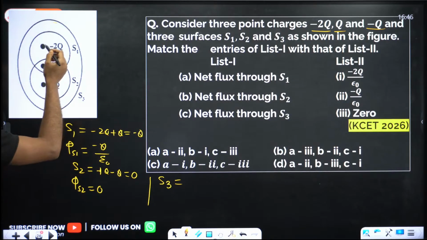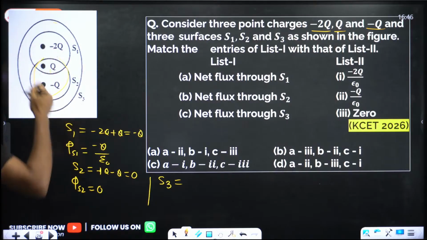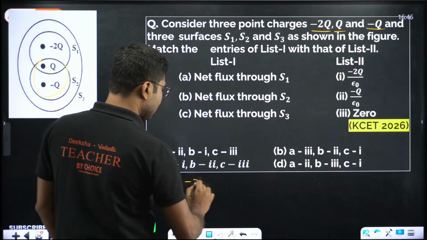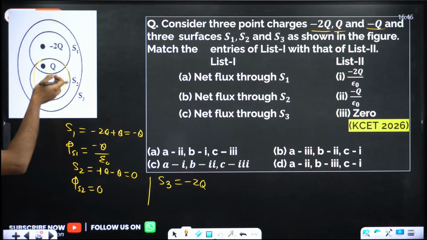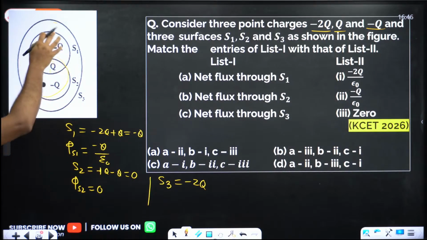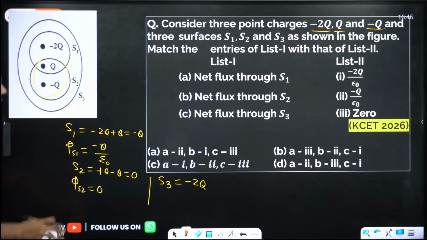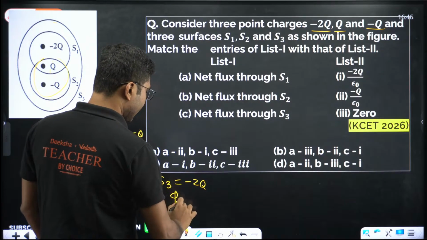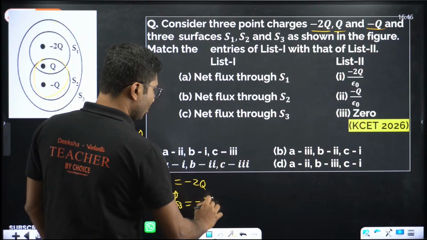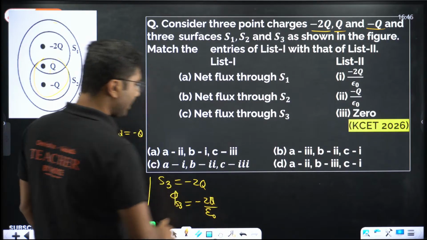So minus 2Q plus 0. The charge enclosed here is minus 2Q. You don't need to add these two because this is already 0. You have already calculated that for S1, S2. So total charge is only minus 2Q. So the flux through S3 is minus 2Q by epsilon naught.